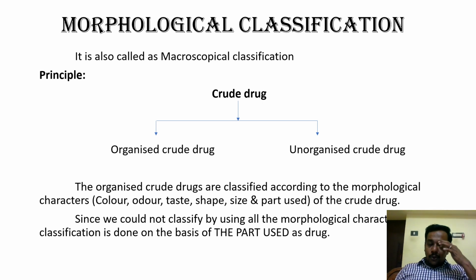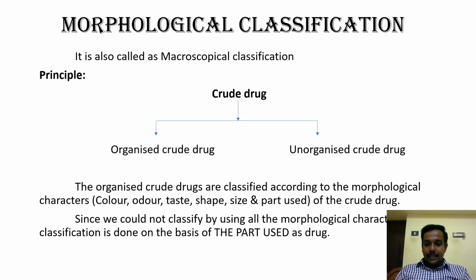So let me take organized crude drug. In organized crude drug, we are going to classify according to various morphological characters such as color, odor, taste, shape, size and part used. As you see, we can identify all these characters with the help of our sense organs, right?